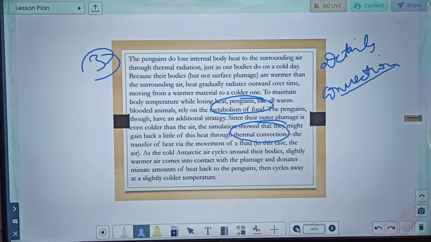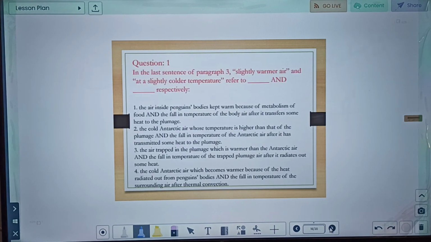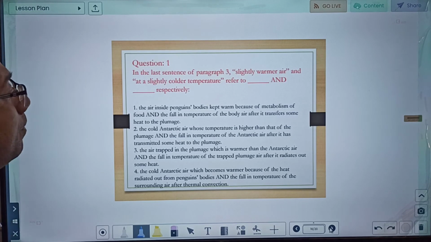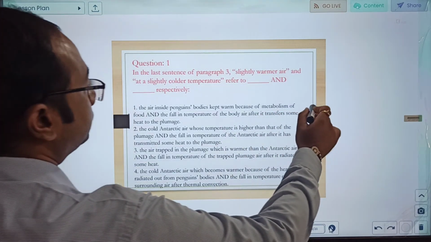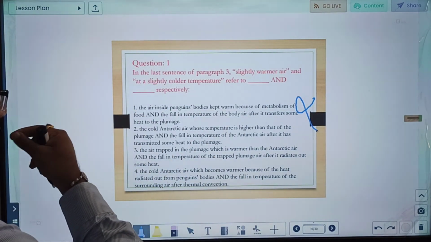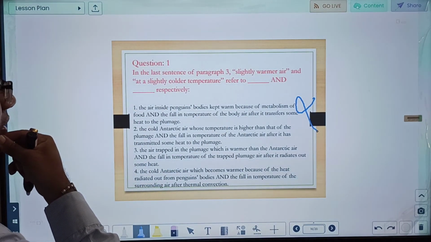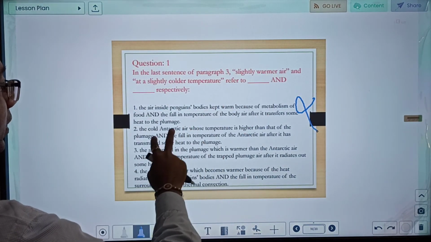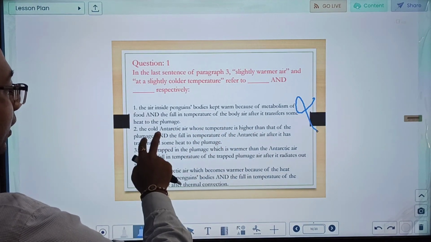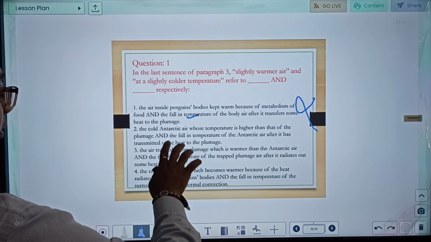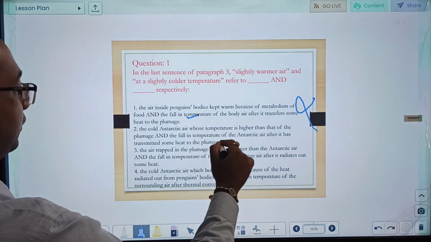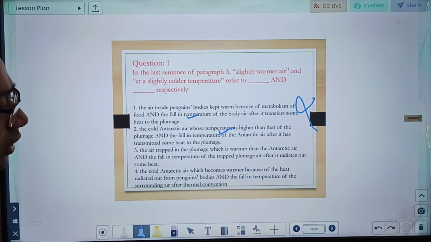Okay, let us have a look at the options. What options are there in the questions? The air inside the penguin's body is kept warm because of metabolism of food and fall in temperature. No. The cold Antarctic air whose temperature is higher. Yes, slightly warmer air, temperature is higher. So the first part is correct. Slightly colder temperature and fall in temperature. Yes, this is correct. Let us read the other two also.